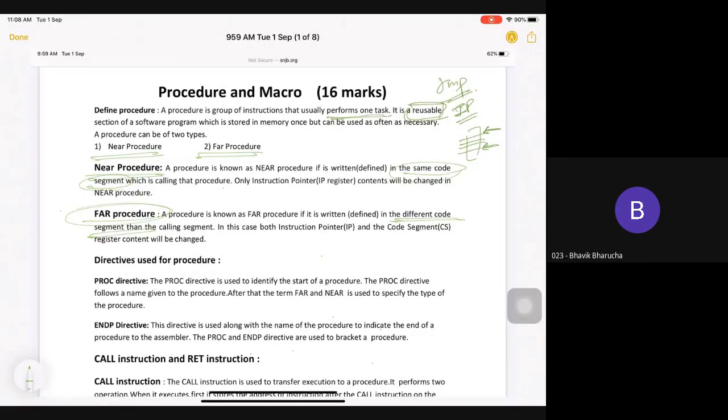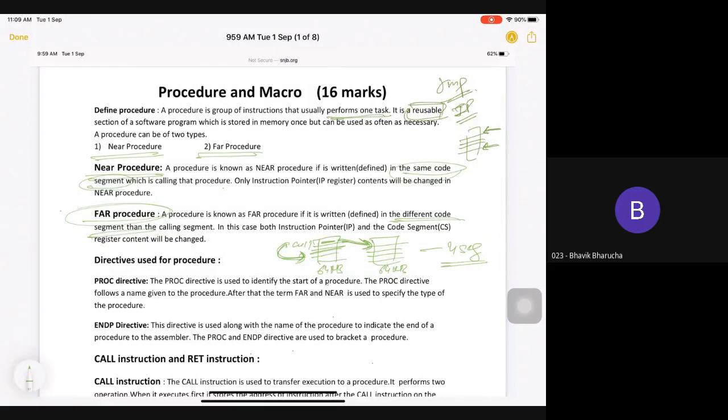Suppose this is my one segment, and this is my another segment. Here is my function call, or you can say procedure call. If I want to jump here only, then this is called a near jump. But if the call instruction is here and I want to jump to another segment, then this will be a far jump. Clear? One segment is 64 KB in 8086. We have a total of 4 segments available. Remember?